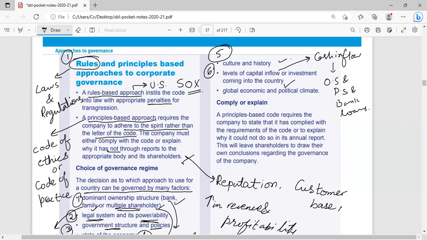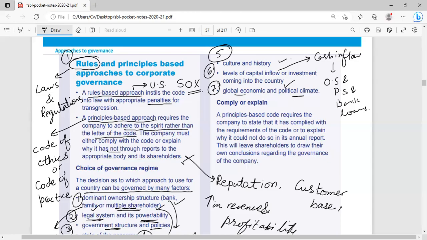But where there are weak economic conditions or a weak state of the economy, it can influence the country, or it can influence the laws and regulations. Then we have the global economic and political climate. The global economic and political climate also expects companies to follow laws and regulations.